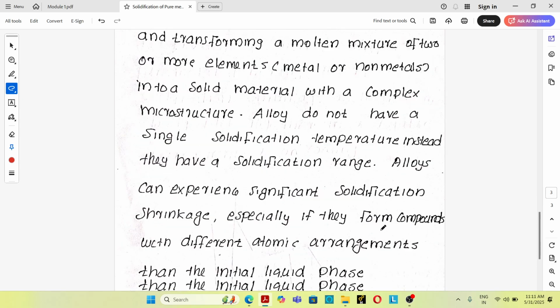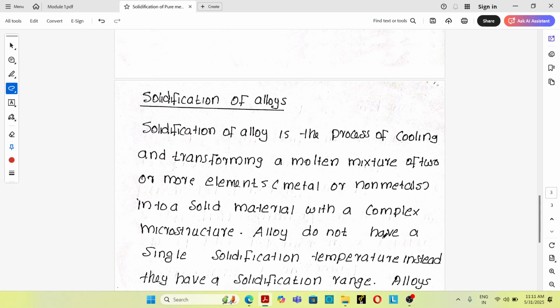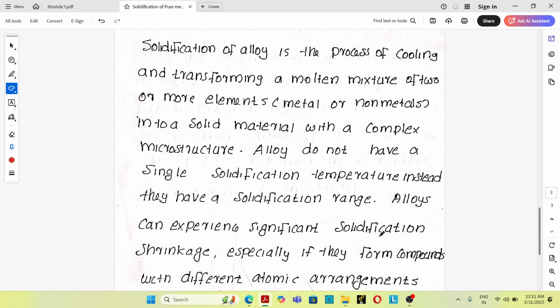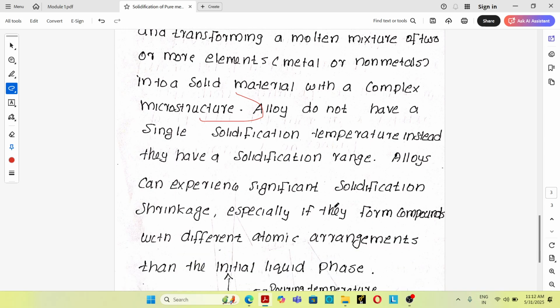Next one, solidification of alloy. Solidification of alloy is a process of cooling and transforming a molten mixture of two or more elements, metal or non-metal, into a solid material with a complex microstructure. So that's the definition of solidification of alloy. Alloys do not have a single solidification temperature. Instead, they have a solidification range, a temperature range.